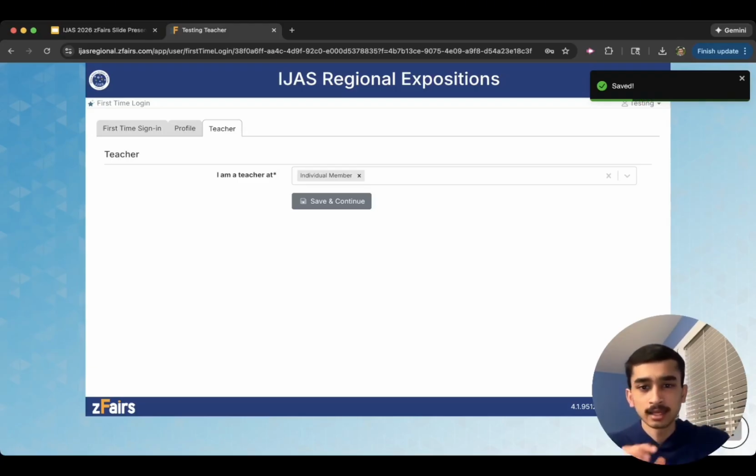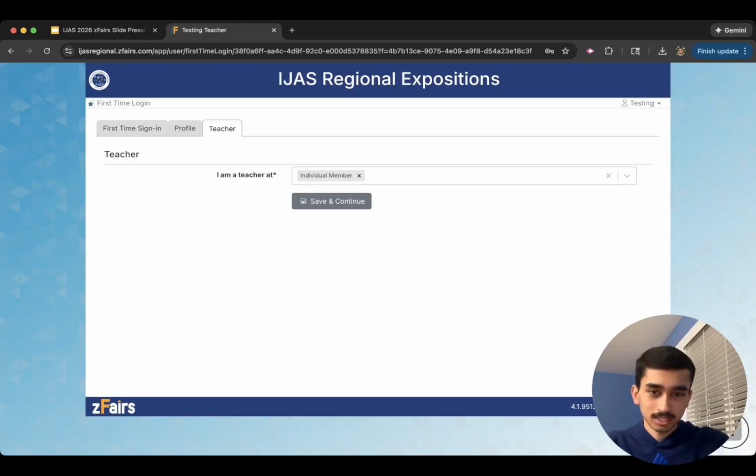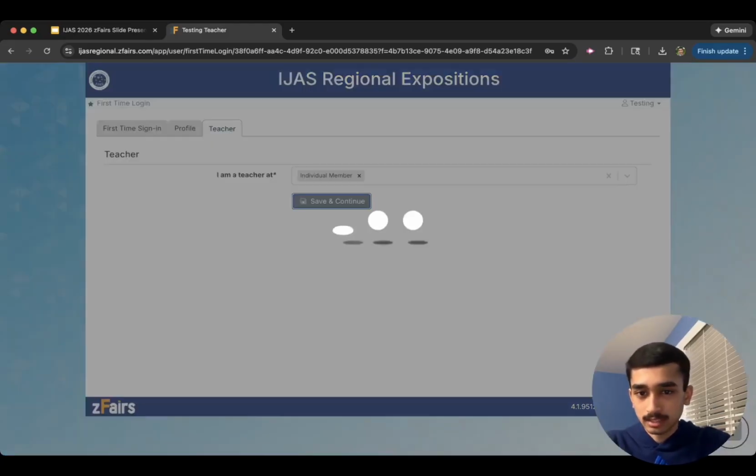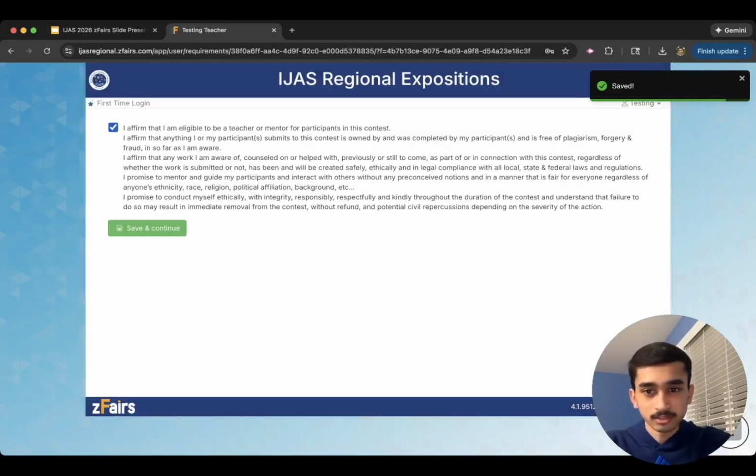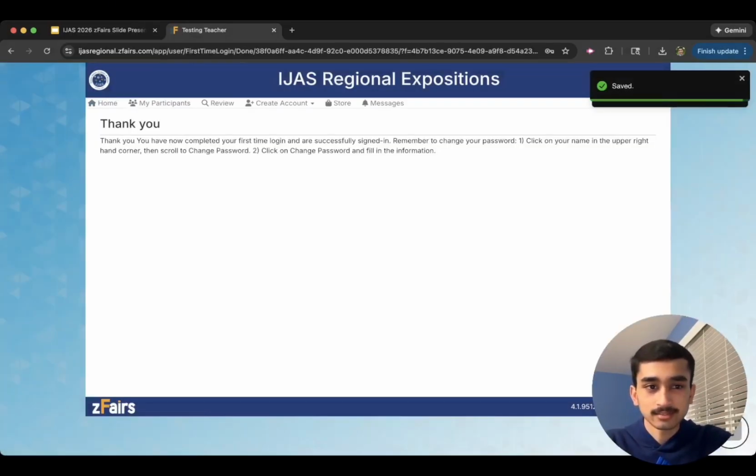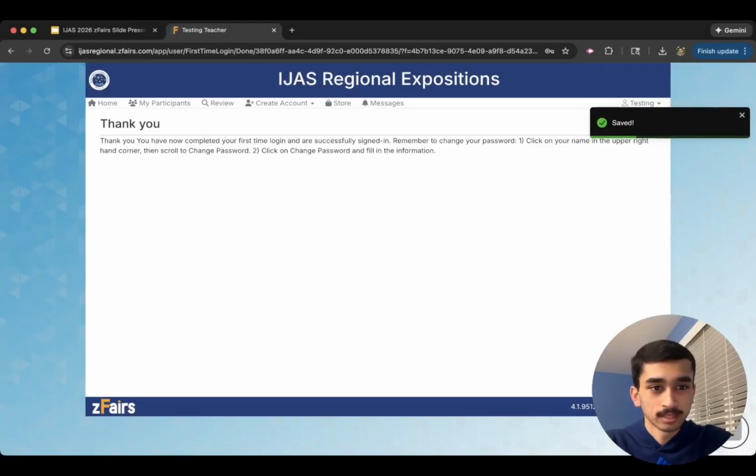We've already put that in, but please make sure that the school information matches your actual school. Here, it's a testing account, so I'm a teacher for the individual members. And when I click Save and Continue, it'll ask you that you're a teacher, just to confirm some stuff. And you should have access then to your entire Zfares platform.